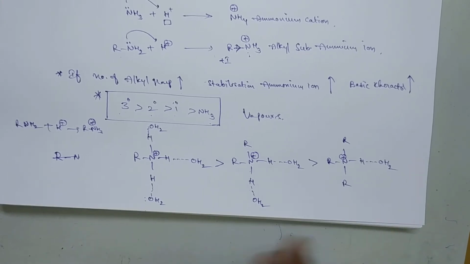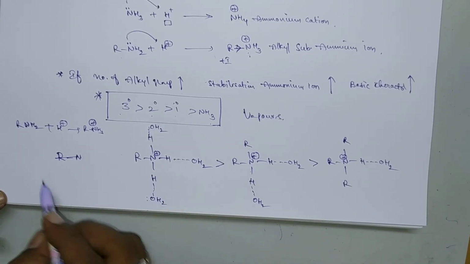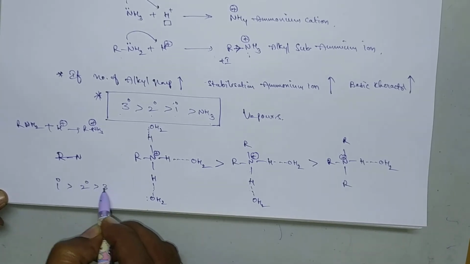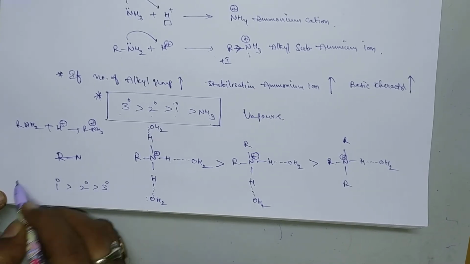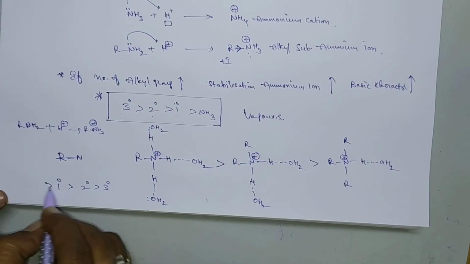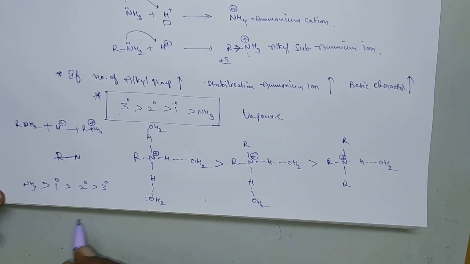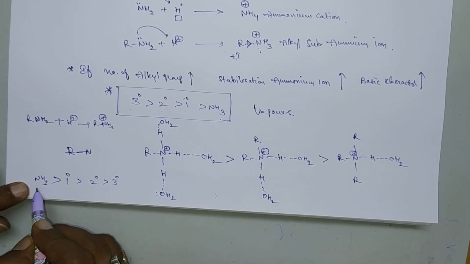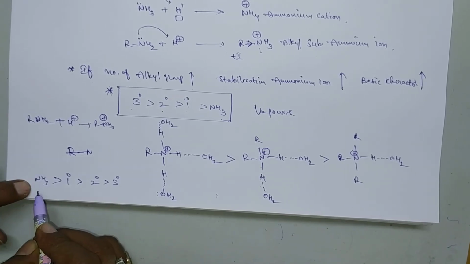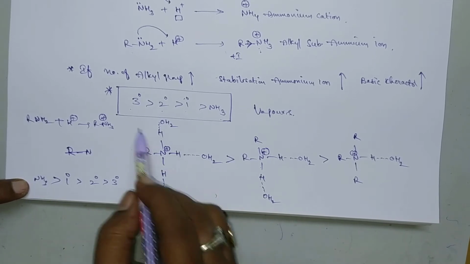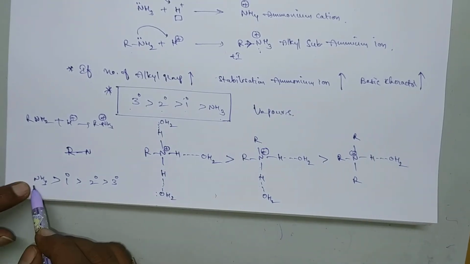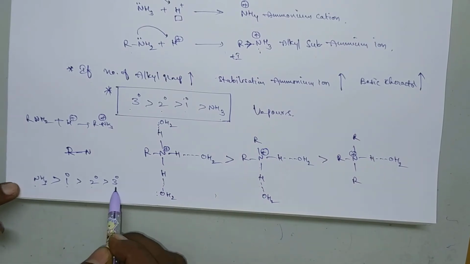So the order should be like this: primary should be greater than secondary, which should be greater than tertiary. And ammonia is also more basic than primary, because the NH4 plus ion will be solvated by 4 water molecules, so it will be stabilized more. So that's why ammonia should be more basic than primary, secondary and tertiary.